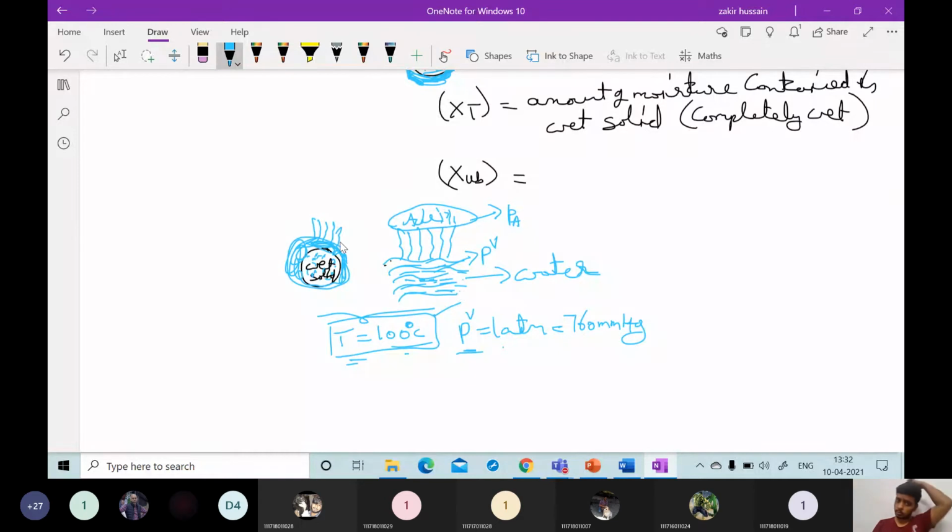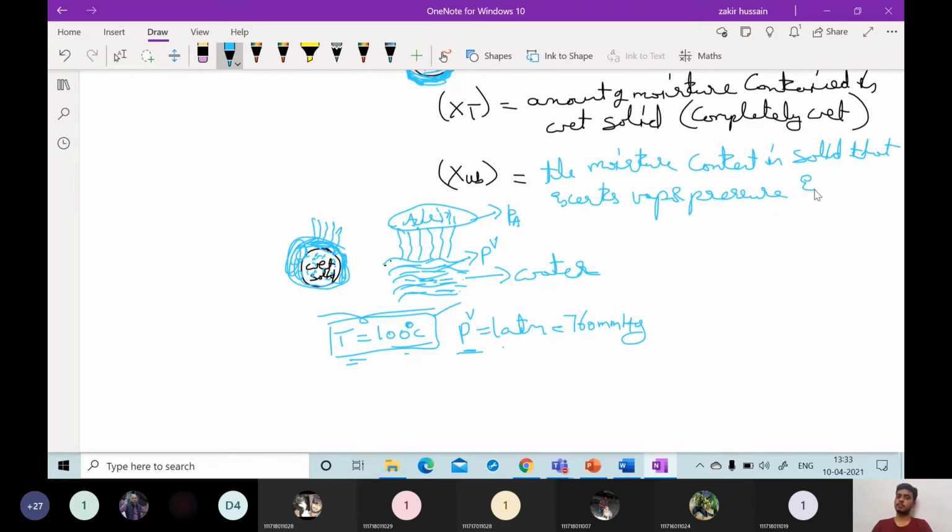Similarly, in the case of bound moisture or unbound moisture also, the vapor pressure exerted by the water content in this free stream is the same as the vapor pressure exerted by the water content in the solid. So the unbound moisture is nothing but the moisture content in solid that exerts vapor pressure equal to the vapor pressure of liquid water at the same temperature.